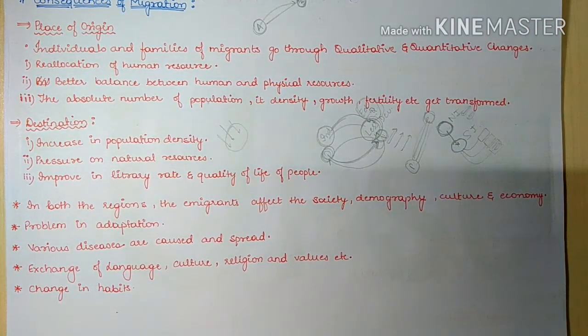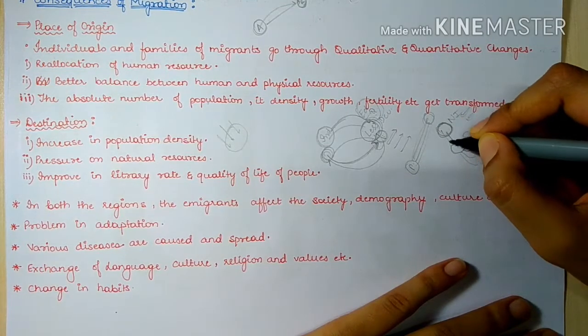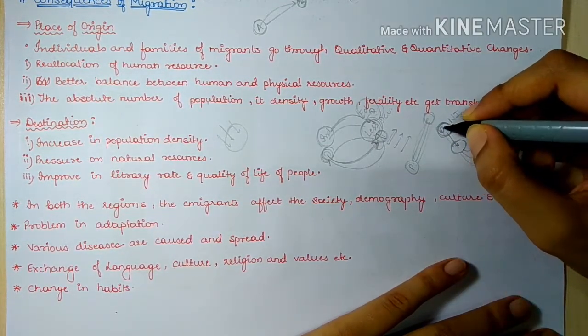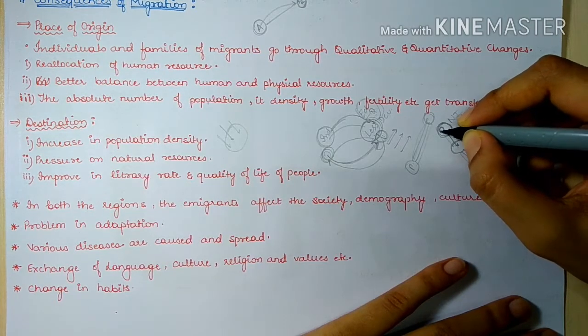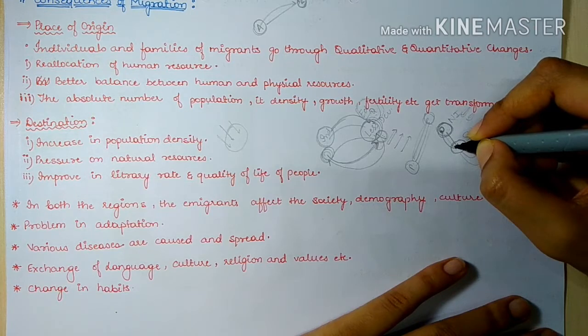Now next, various diseases are caused and spread. Like if a person is moving from here to here, and he has a certain type of disease, a communicable disease, when he migrates from this region to this region, he will carry his disease along with him.